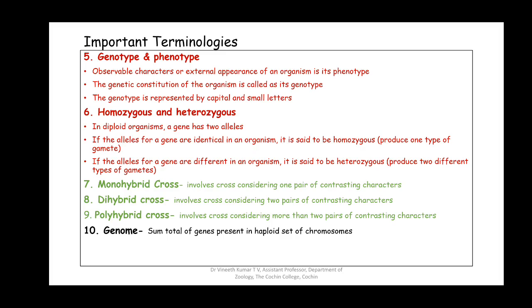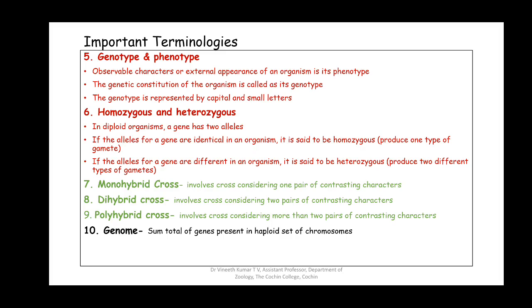Genotype in Mendelian crosses is represented in capital and small letters: capital when it is dominant and small letter when it is recessive. Next is homozygous and heterozygous. In diploid organisms, the genes usually have two alleles. Most of the genes have two alleles in a diploid organism. If the alleles of a gene are identical in an organism, it is said to be homozygous. That means if both the alleles are dominant, they are called homozygous. If both the alleles are recessive, they are called homozygous. The only condition for homozygous is that both the alleles should be the same.